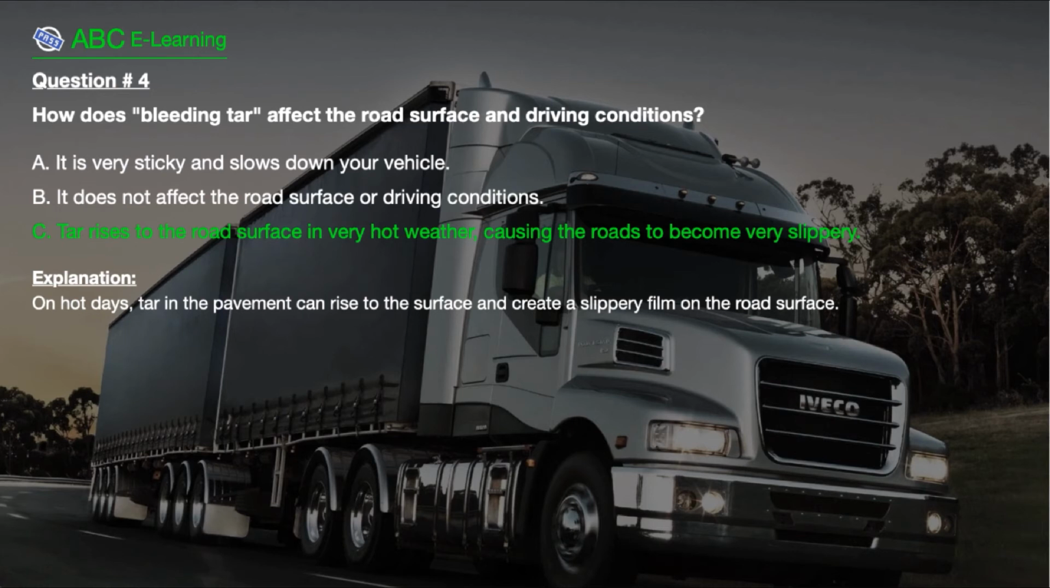The correct answer is here, C. Tar rises to the road surface in very hot weather, causing the roads to become very slippery. Explanation. On hot days, tar in the pavement can rise to the surface and create a slippery film on the road surface.